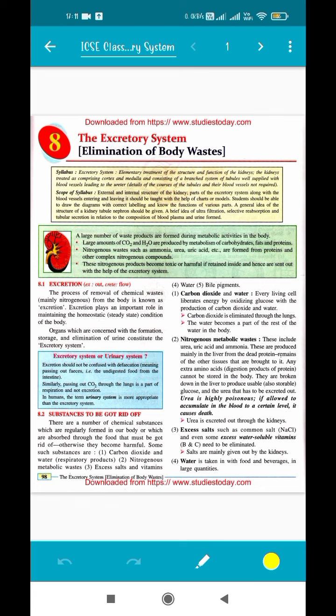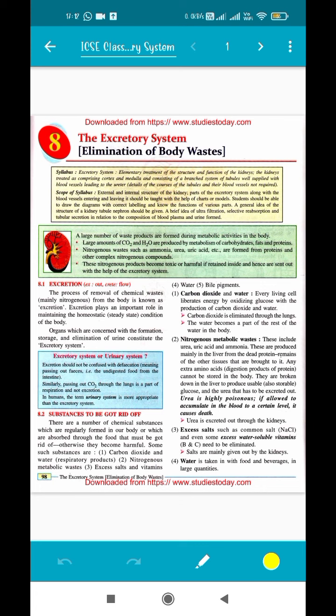Unwanted can be in many ways. It can be in the form of solid, it can be in the form of liquid, okay, it can be in the form of gas also. Solid is feces, liquid is urine or sweat, and gaseous is carbon dioxide. So excretion is a very important procedure because whatever food we intake has a lot of waste materials which is not required by our body. So that waste material has to be removed. So for removal, it has to undergo a process called excretion.